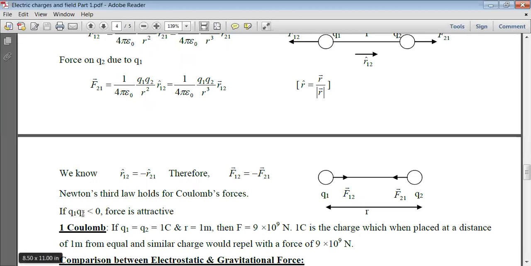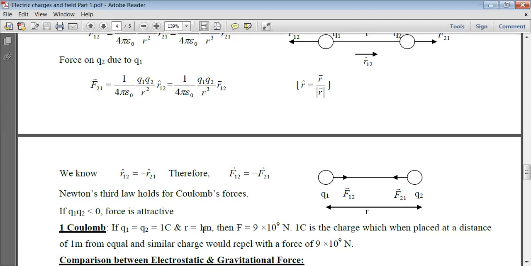And if the product of the two charges is less than 0, then the force between them is attractive, as shown here. F12 and F21 are both attracting each other. From this formula we can define 1 coulomb. Q1 and Q2 will each be 1 coulomb when separated by 1 meter, and the force will be F equal to 1 upon 4 pi epsilon naught Q1 into Q2 upon r square.